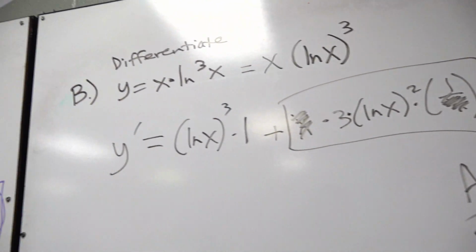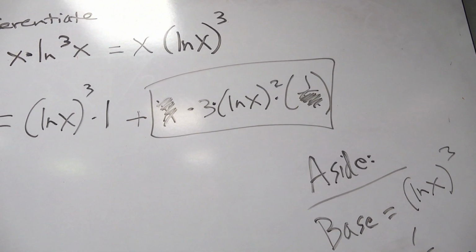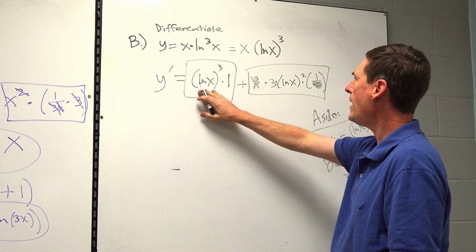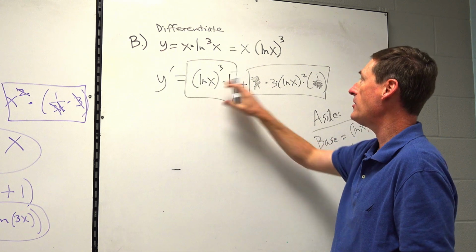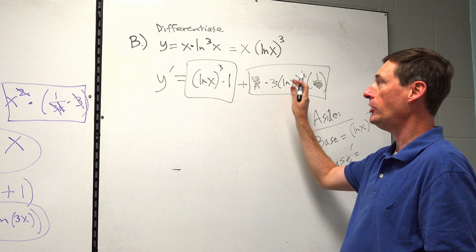Now, I would take that for a final answer. Let's try to factor out the GCF, because group A and group B, they both have a natural log of x. They both have a natural log of x squared. They don't both have a natural log of x cubed.